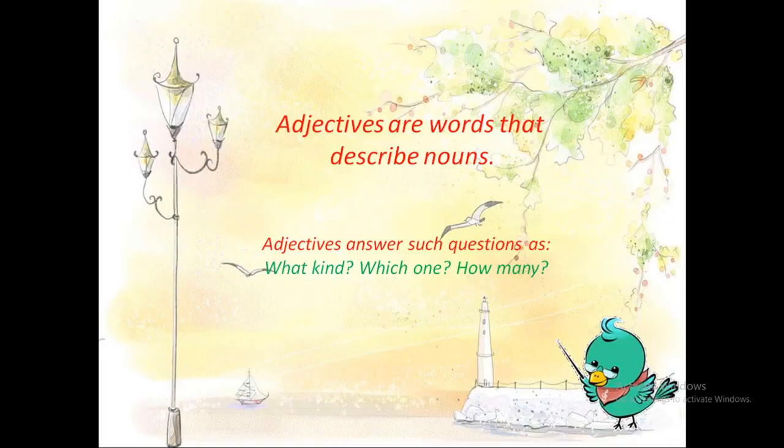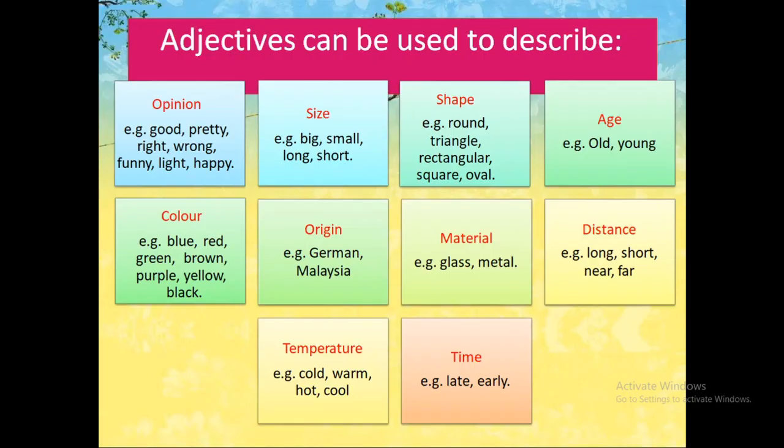So let us see various ways we can use adjectives, like if we are telling the opinion of anyone. For example, she is a good girl. The words which tell our opinion, like good, pretty, right, wrong, funny, light, happy, can be used as adjectives.